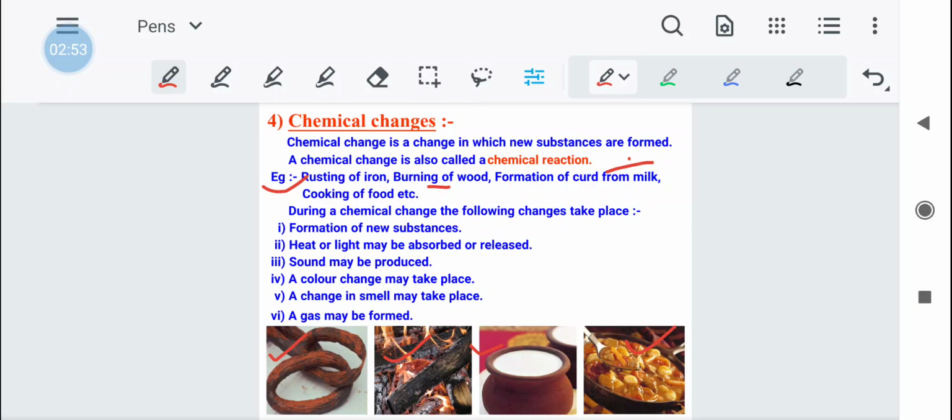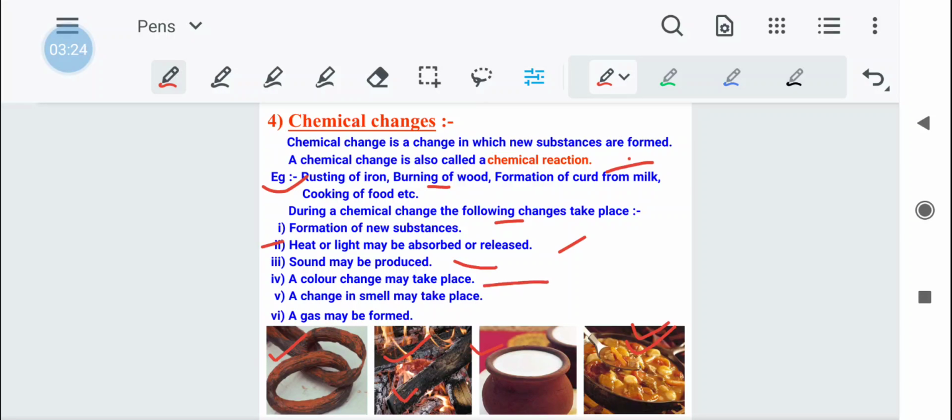So let us see what happens during a chemical change. First of all, a new substance is formed. Second, heat or light may be absorbed or released, isn't it? As you can see here, whenever we cook food, heat is absorbed and only then is the food cooked. Whenever we are burning wood, without heat we cannot burn the wood. Sound can be produced.